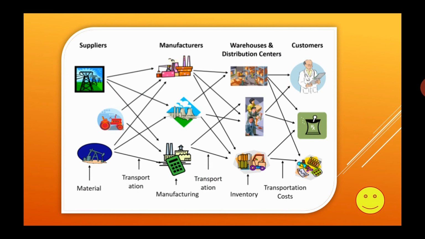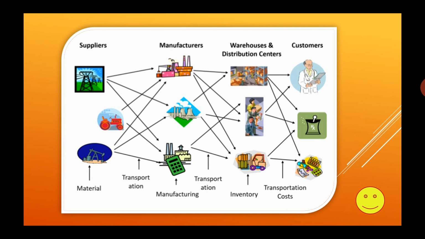It reaches the customer directly. See one arrow going there, and here the labor or work is going on and is given to the manufacturers, like a tractor, which means a farming product is given to the manufacturer. And the manufacturer gives to the people. The distribution center gives to the people, and then to the customers.